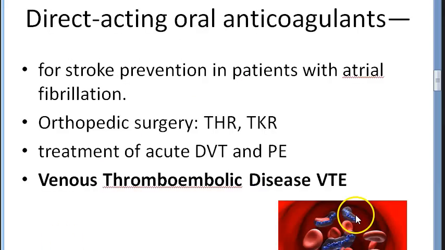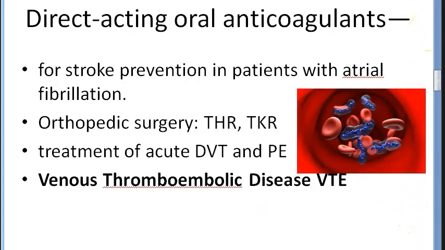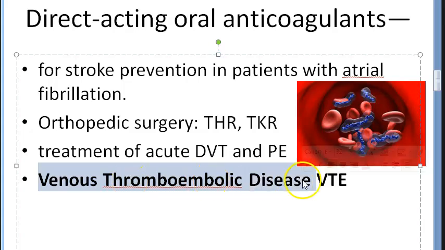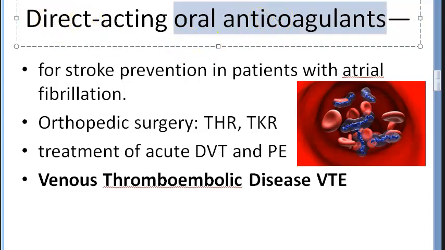Contraindicated. Okay. So what do these do? These are anticoagulants. They won't let the blood clot, right? So you want good blood flow, you don't want the blood to clot. Like you want to prevent a stroke in a person who has atrial fibrillation. That person can go into clot, right? Then after an orthopedic surgery following a total hip replacement, total knee replacement, if there is an acute DVT, deep vein thrombosis, if there is a pulmonary embolism, and there are things to understand here. It's not as simple as you give it in all DVT cases. And if there is venous thromboembolic disease, VTE, that time also they're talking about these direct acting oral anticoagulants.